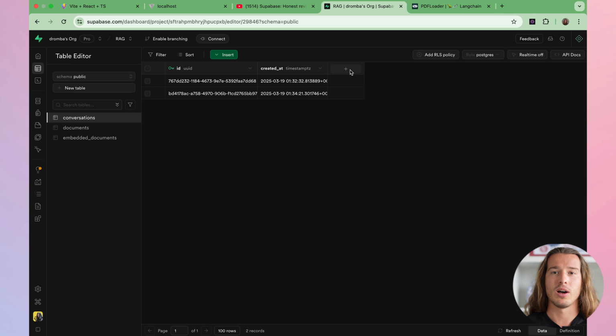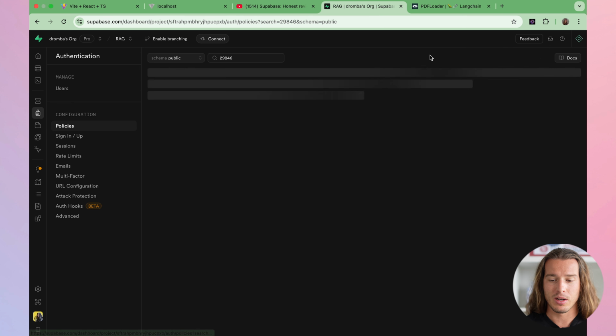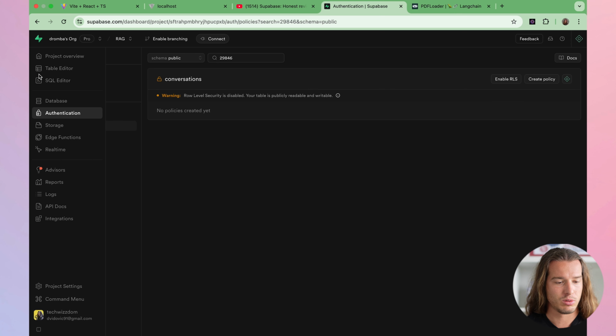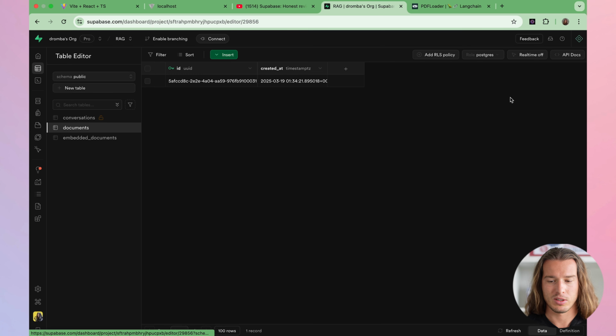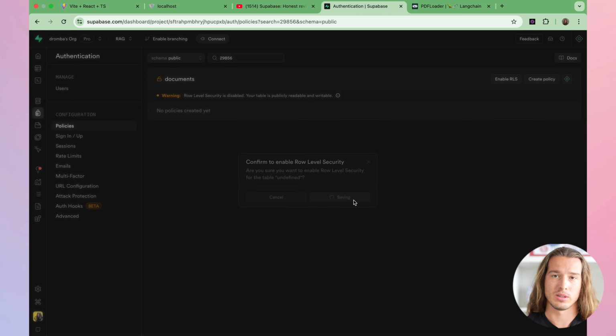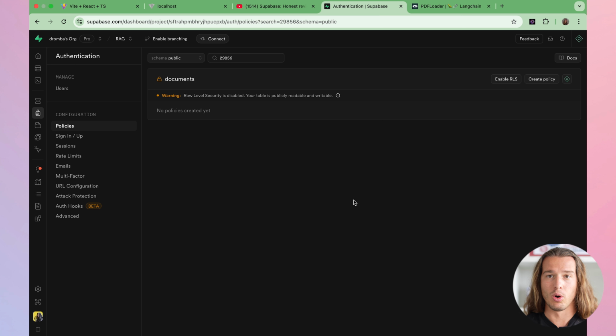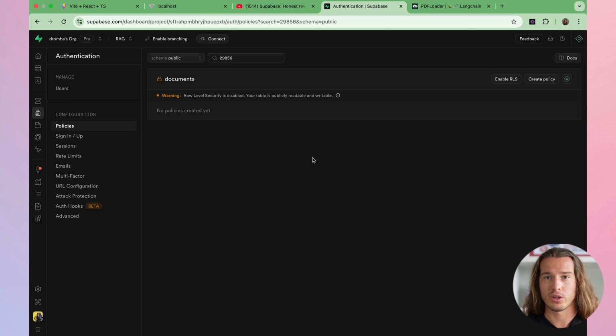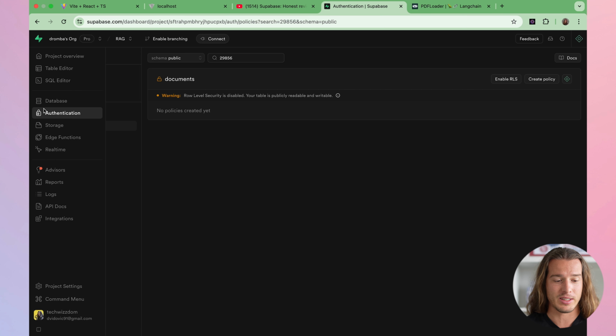We right now have enabled RLS. I will disable it. Again, just for this purpose, don't do this in production. I will disable it here. And there is one reason why this currently works, even though RLS is enabled and we don't have any policies, then absolutely nothing should be able to be added here unless it's the service role key, unless it's that hidden key.